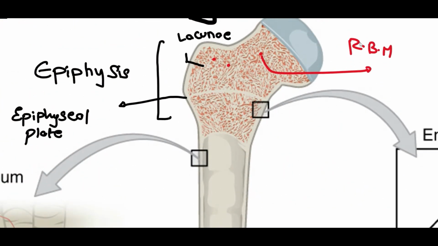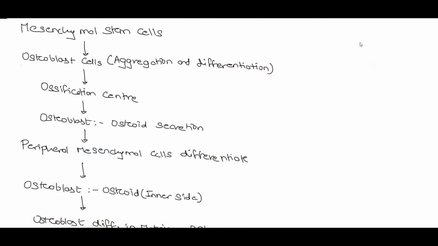So here we can take a look that in the region of the epiphysis, as we discussed in the previous video, we have the presence of the red bone marrow, which is present in the trabeculated bone. Along with it, we have the lacunae, which are the air-filled spaces. So here I have summarized the process of the intramembranous ossification, in which firstly the mesenchymal stem cells will differentiate into the osteoblast cells. These osteoblast cells would then aggregate and form the ossification center.